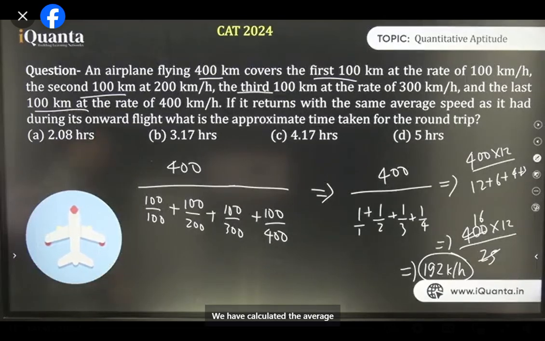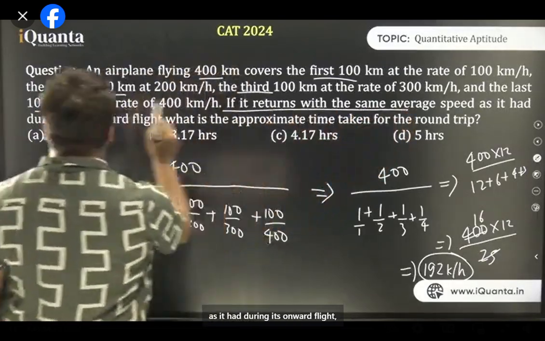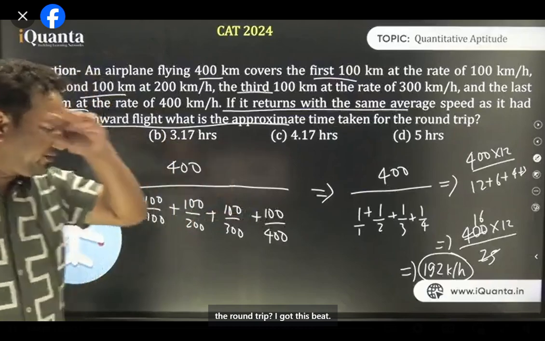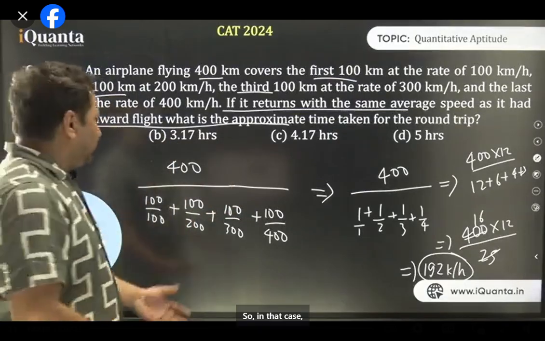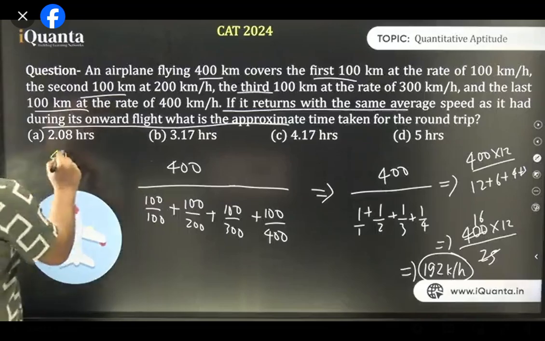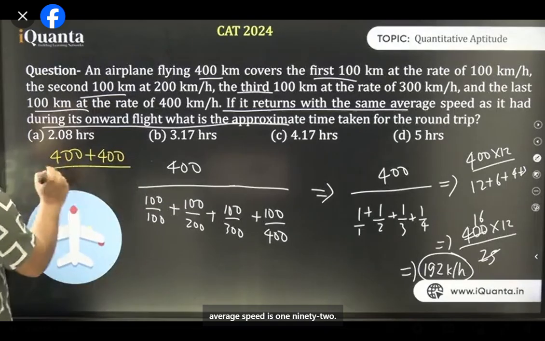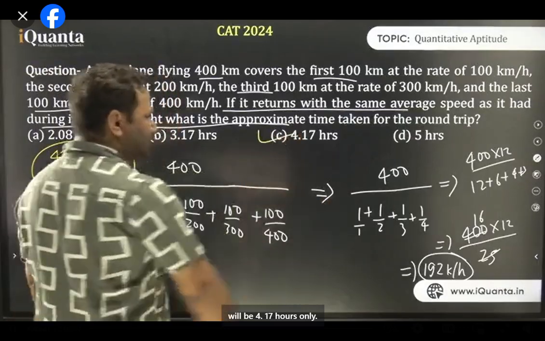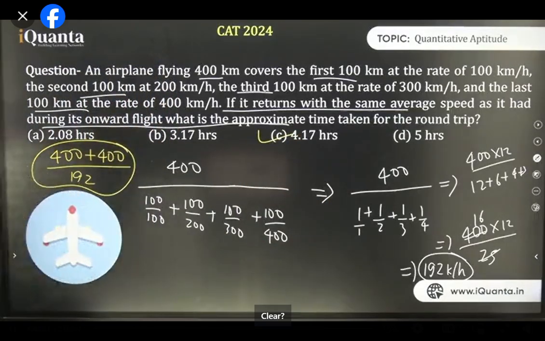We have calculated the average speed. Well, the question says if it returns with the same average speed as it had during its onward flight, what is the approximate time taken for the round trip? तो ये तो एक तरफ का हो गया. I got the speed. अब वो बोल रहा है कि दोनों तरफ सेम ही होता तो क्या होता? So in that case, this plane has traveled 400 onward and 400 return, and the average speed is 192. Solve this and get your answer. It will be 4.17 hours only. Clear?